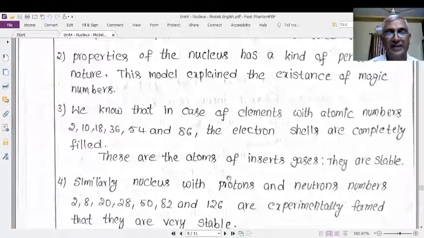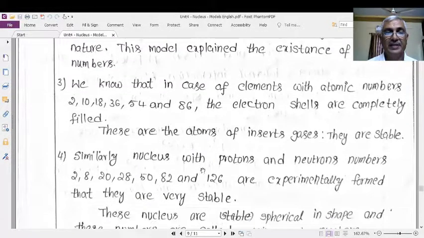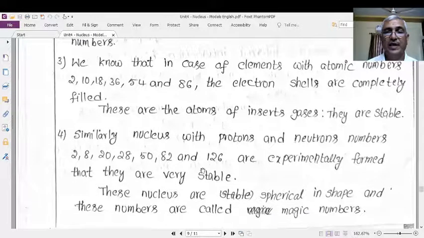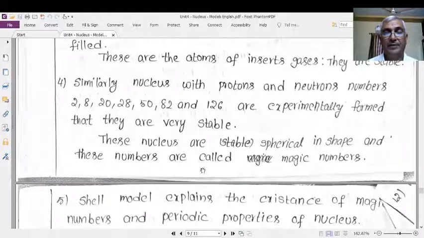They are very reluctant to participate in chemical reactions. That's why they are known as the inert gas atoms.